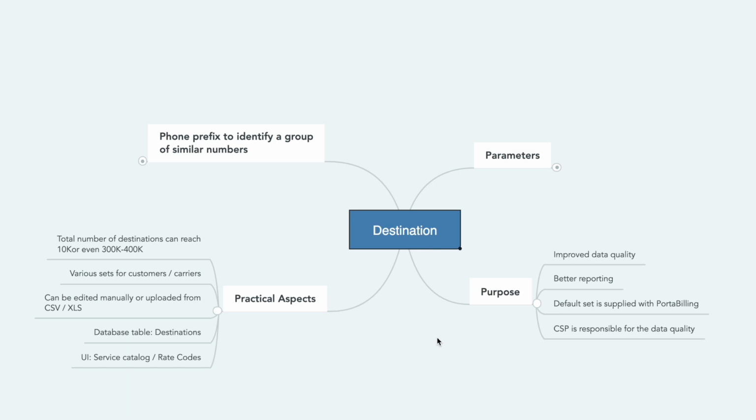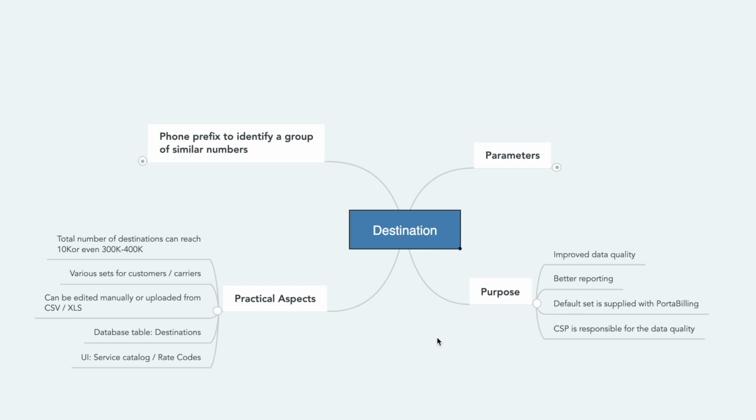For example, they upload destinations for the US and for different US states, and each 3-digit combination for the numbers in that state. And Brazil, for example, is notorious for its variety of mobile and fixed line prefixes that are very similar to each other.